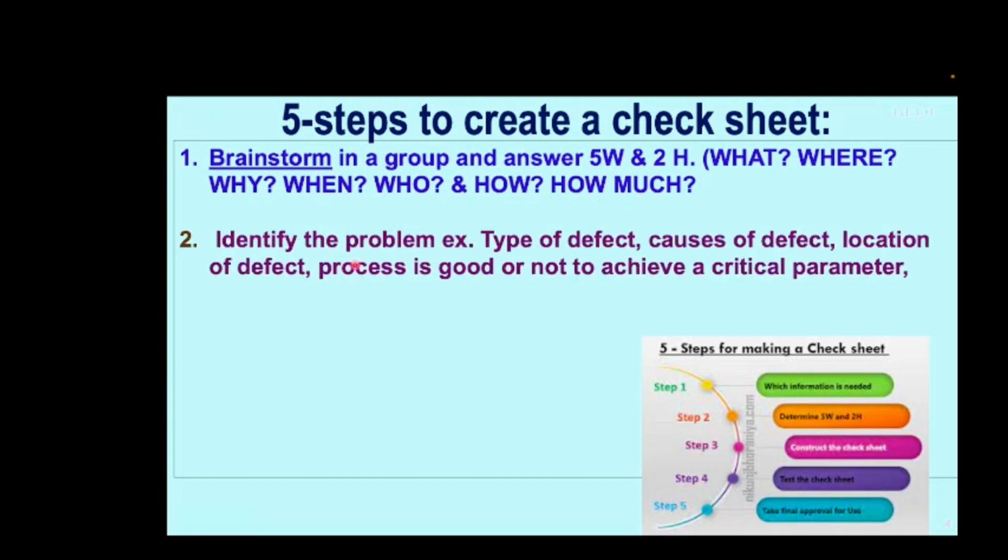The second step is to identify the problem. We know a problem well defined is a problem half solved. Identify the types of defects which are haunting us. Identify the causes of defects if they need to be tabulated. Find out the location of the defect. This is important, which I will explain in my future examples. Identify whether the process is capable of delivering your product or not.